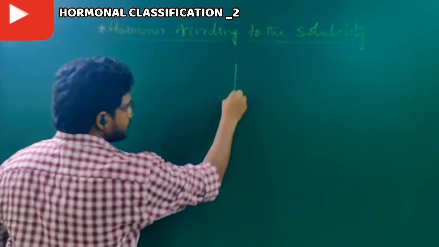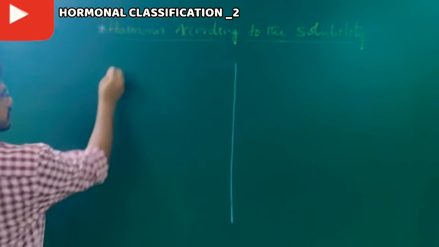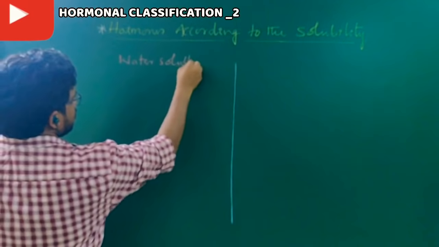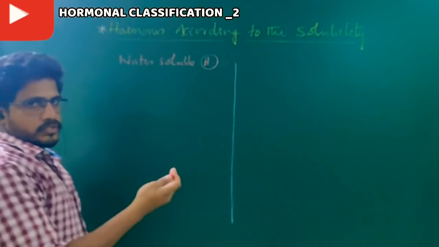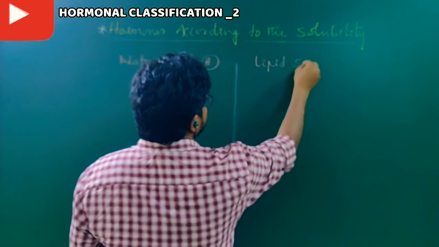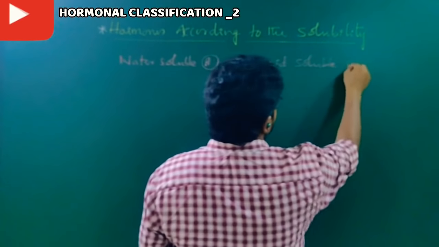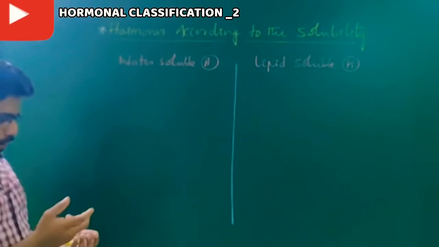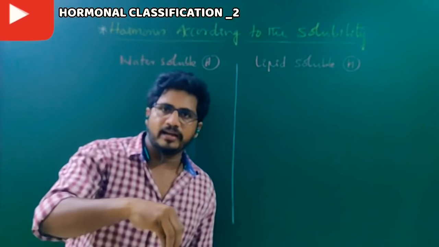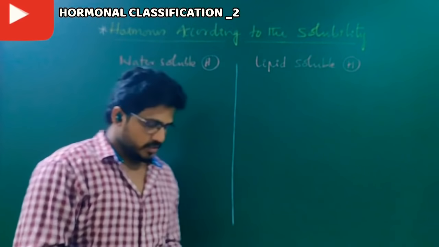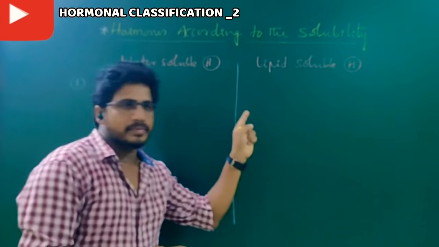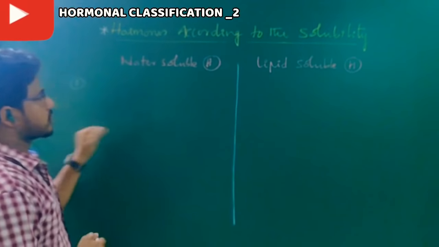There are two types. One is water soluble hormones, and against that, fat soluble hormones, that is lipid soluble hormones. Some hormones can dissolve in fats so that they can react. Some hormones cannot dissolve in fat, so they can dissolve only in water. Let us take the first point, regarding the water soluble and, simultaneously, the lipid soluble.